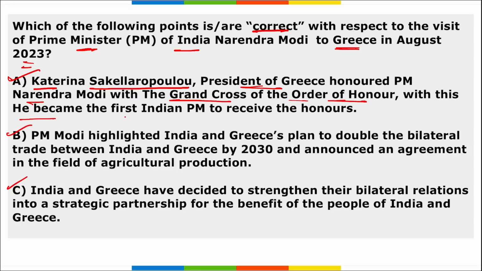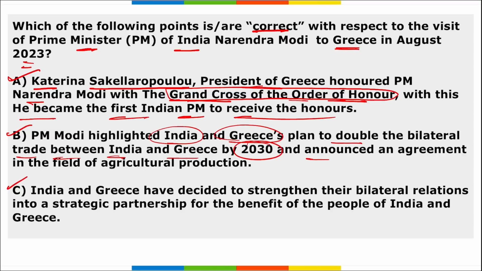With this, he became the first Indian Prime Minister to receive this Grand Cross of the Order of Honor. So yes, option A is correct. B, PM Modi highlighted India and Greece's plan to double the bilateral trade between India and Greece by 2030 and also announced an agreement in the field of agriculture production. So yes, option B is also correct.